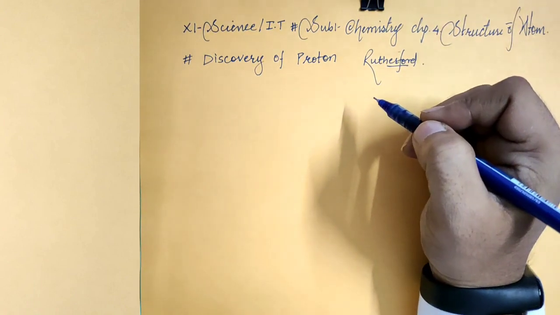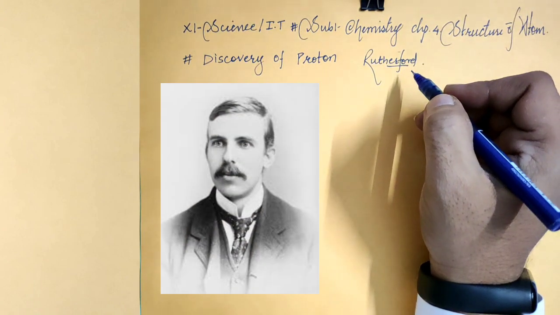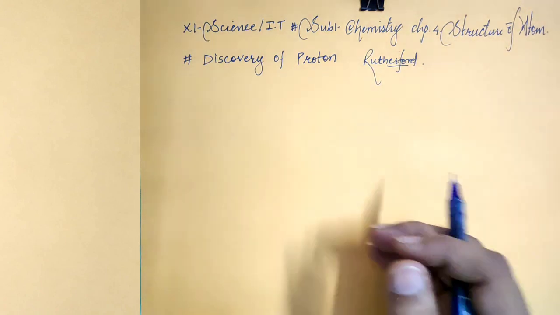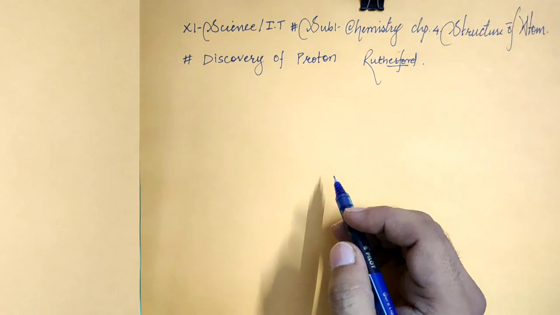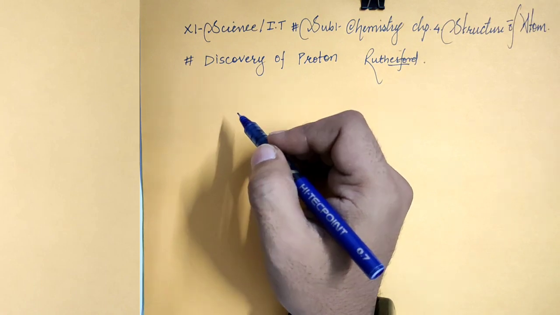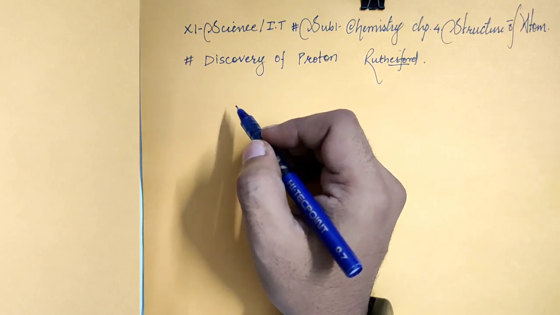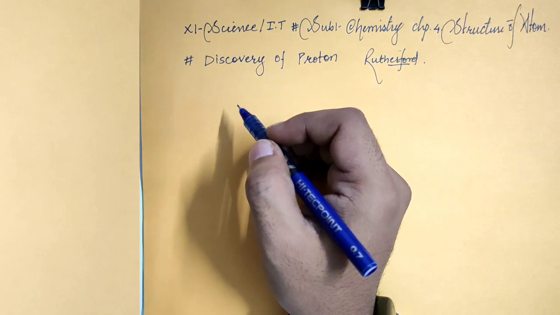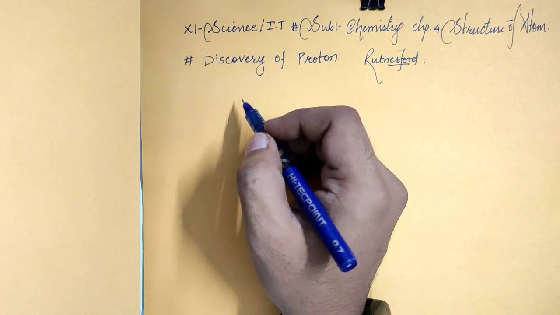Now we'll see the discovery of the proton by Rutherford. Rutherford performed an experiment by the bombardment of alpha particles on an element. Rutherford performed the experiment of scattering of alpha particles by thin gold foil.